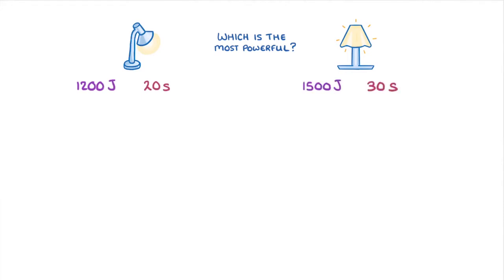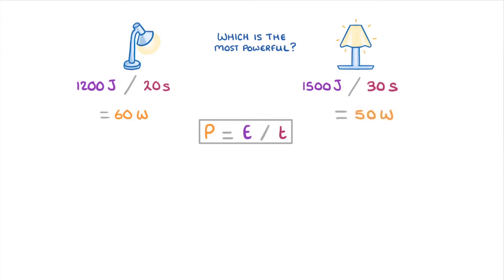To see how the equations work, let's compare two lamps to see which of the two is most powerful. The lamp on the left transfers 1200 joules over 20 seconds, while the other one uses 1500 joules over 30 seconds. In this case, we'd be using the energy transferred version of the power equation, as there's no work being done. For the left lamp, we'd do 1200 joules divided by 20 seconds to give us 60 watts as the power. And for the right lamp, we'd divide 1500 joules by 30 seconds to give 50 watts. So we can tell that the left lamp is more powerful.